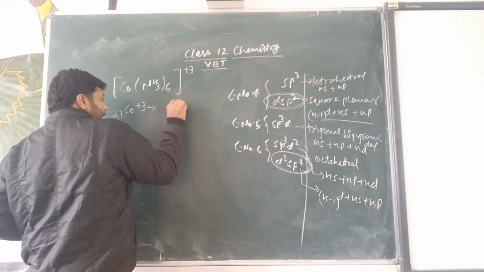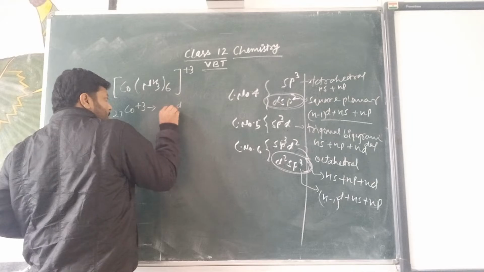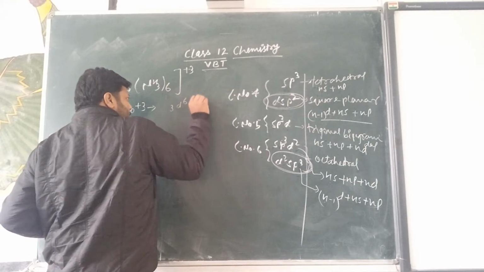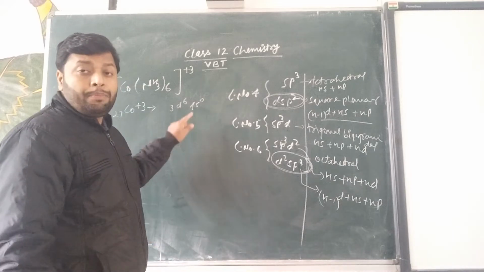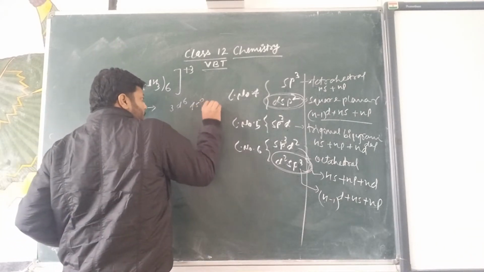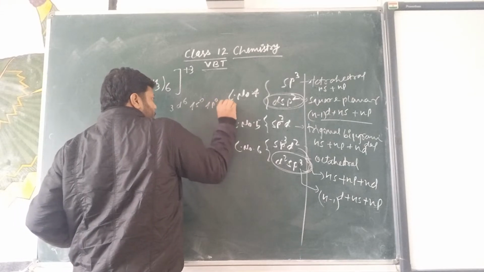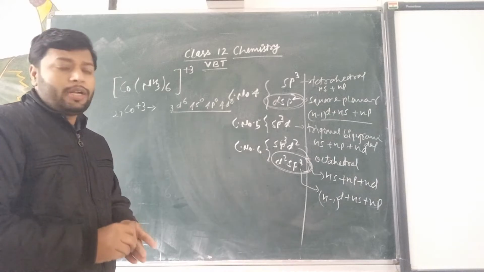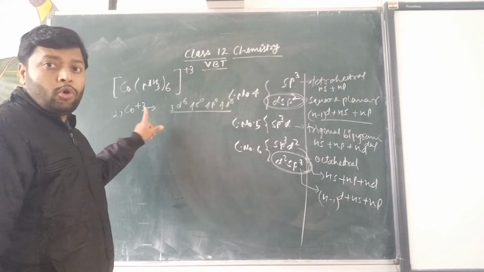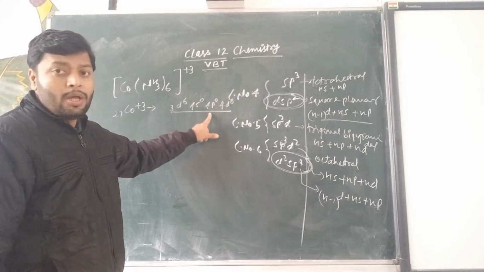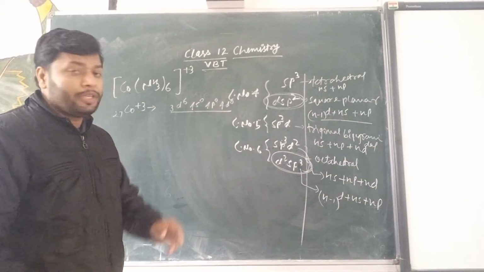So the configuration will be 3d6, 4s0. 4s is already used, then we can write 4p0 and 4d0 as well. This will be the electronic configuration of the cobalt +3 ion: 3d6, 4s0, 4p0 and 4d0.